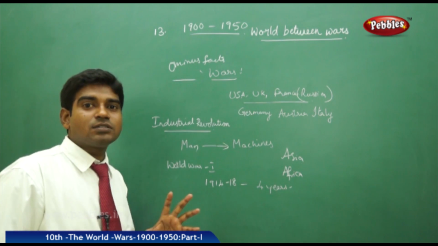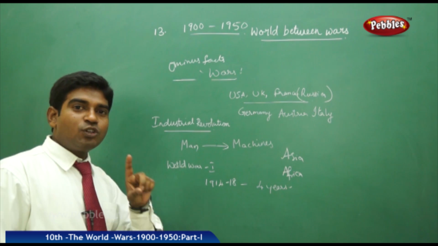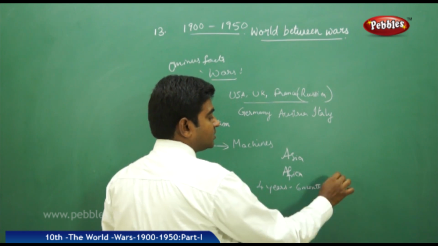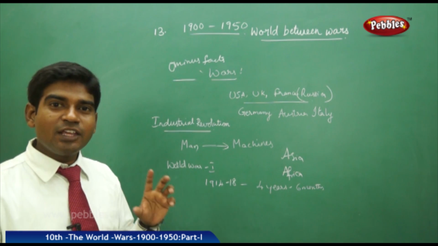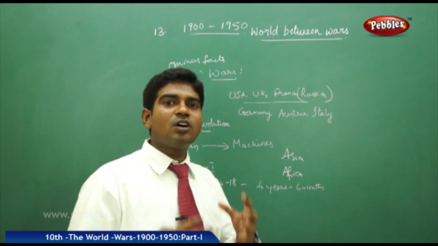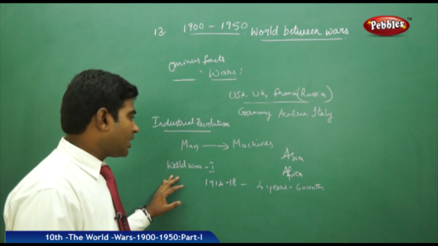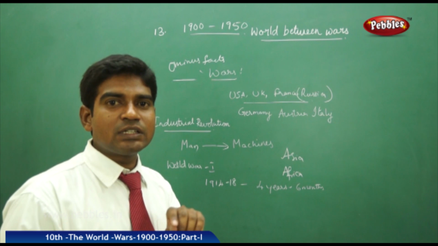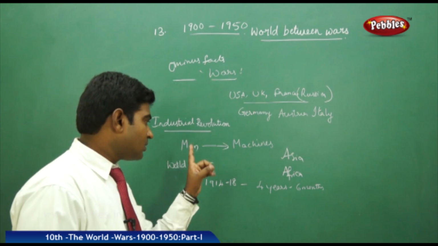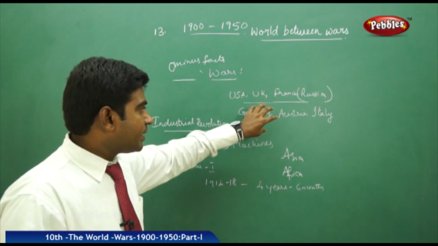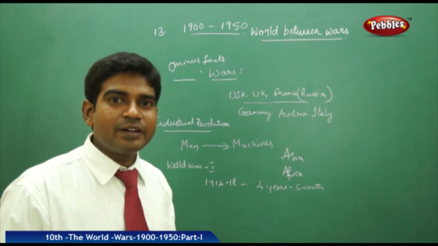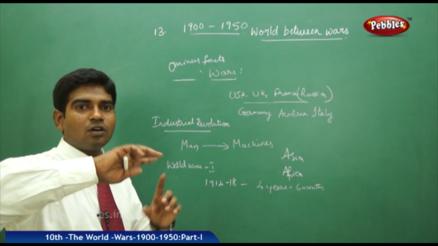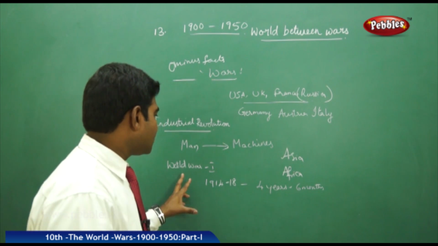To calculate the loss that happened in the World War, it took nearly 6 months for us. So you can understand that 6 months, literally 180 days, a team of experts studied continuously what losses we caused because of this. And why we call it a world war is that no country in Asia, Europe, Africa or Australia was left untouched by the influence of the war. Maybe 3 or 4 countries participated in the war directly, but the influence was felt all over the world, all over the globe. That is the influence we are talking about here.